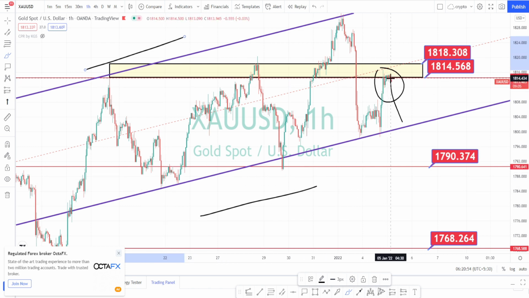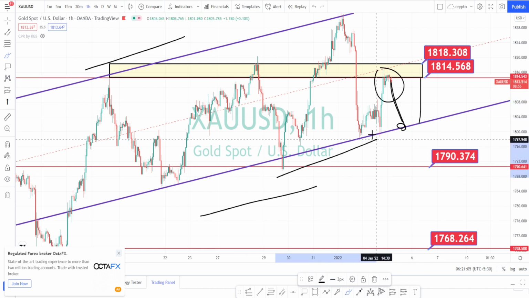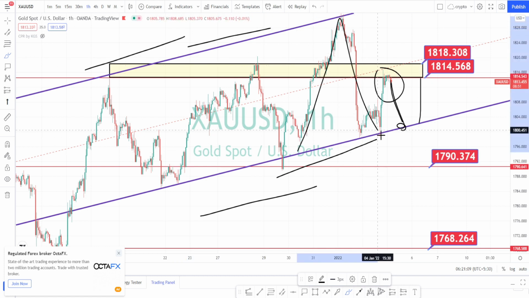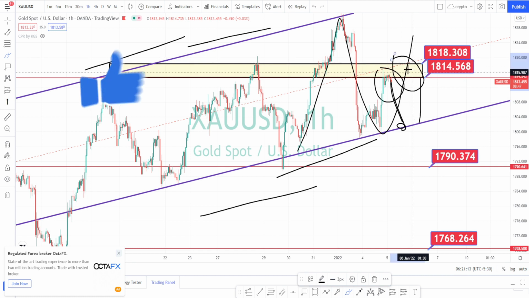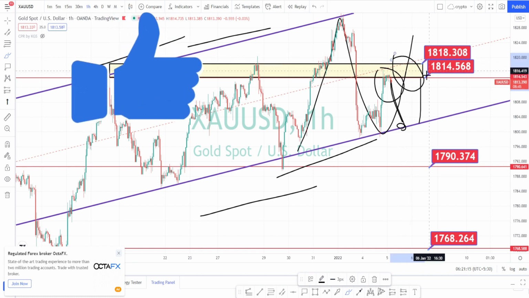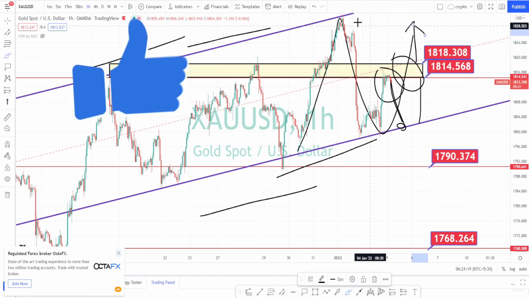So I am expecting it to retrace back, take support on this dynamic support of the channel pattern, and then bounce back. So as long as the price action is trading within this channel pattern, we can expect the bullish trend to continue. But it is finding difficult to break this level. So it has to breach this level of resistance in order to continue its bullish trend.